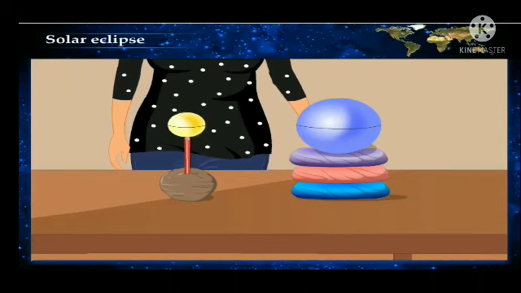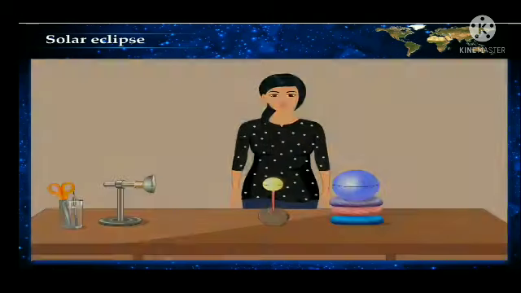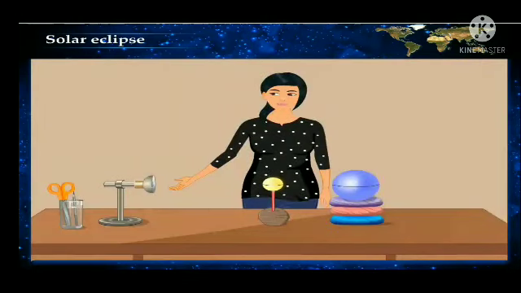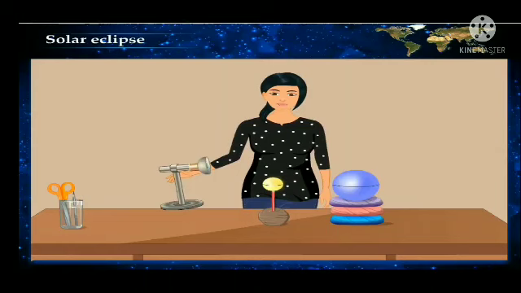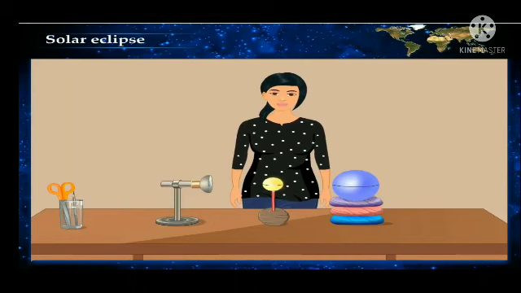Arrange the balls in such a way that the circle drawn on the moon will be in the plane of the equator of the Earth. Now take a torch and consider it as the sun. Keep the torch at a distance of 1 foot from the moon such that its light falls on the moon.